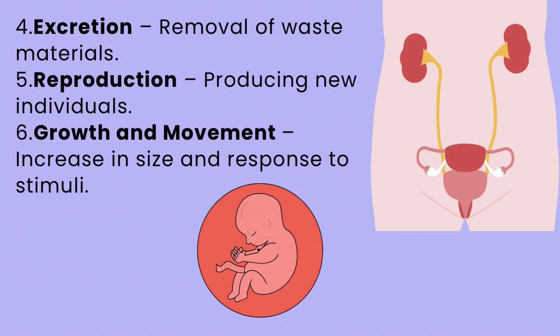Reproduction is the process by which living organisms produce offspring of their own kind. This ensures the continuation of species and prevents extinction. Growth is an increase in size, number of cells, and overall development of an organism. It happens due to cell division. All living things can respond to changes in their surroundings. This is called response to stimuli, like moving towards or away from something. We will be discussing all these life processes once again briefly in the upcoming slides.